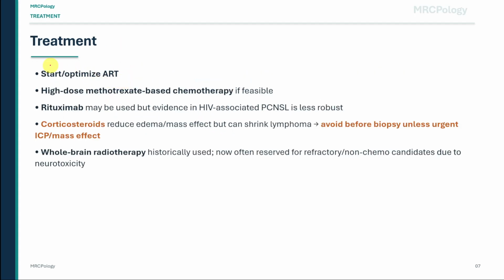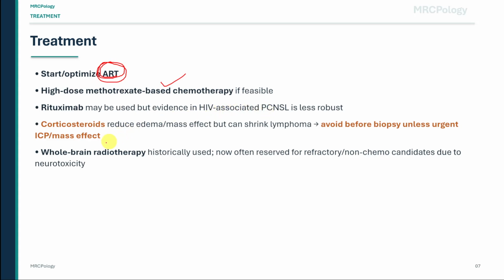Management starts with antiretroviral therapy. ART should be started or optimized. If the patient is fit enough, treatment is usually high-dose methotrexate-based chemotherapy. Rituximab may be used, although the evidence in HIV-associated primary CNS lymphoma is less robust.